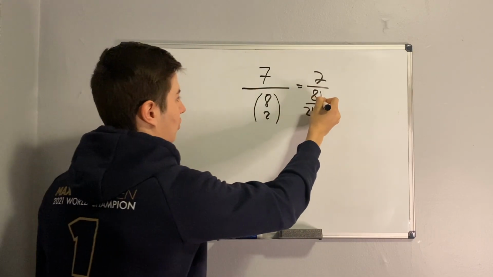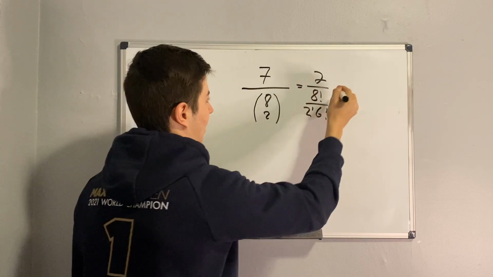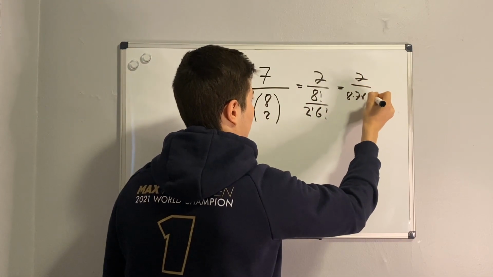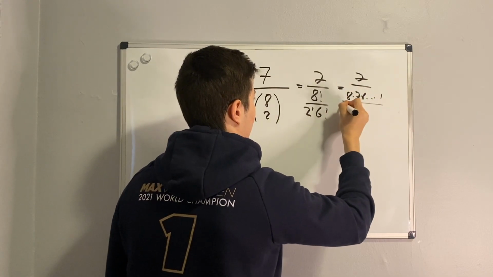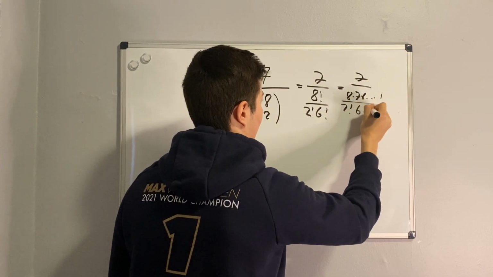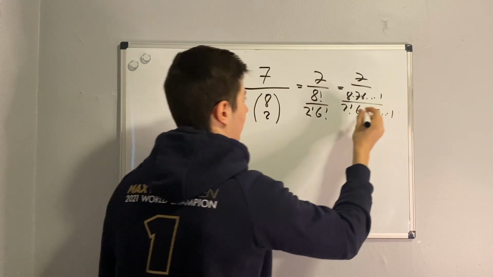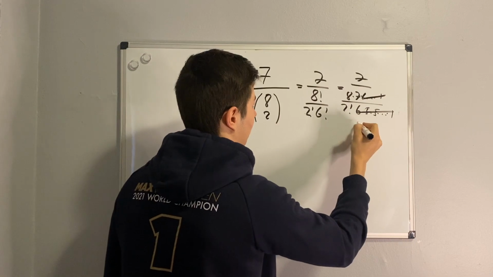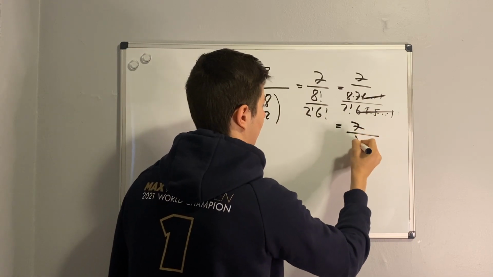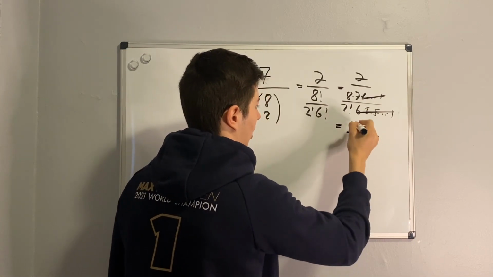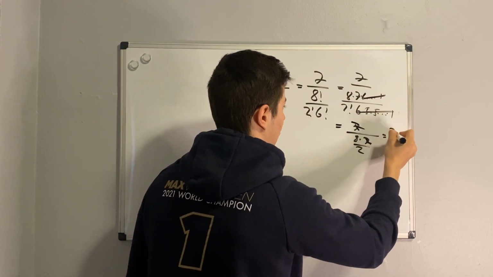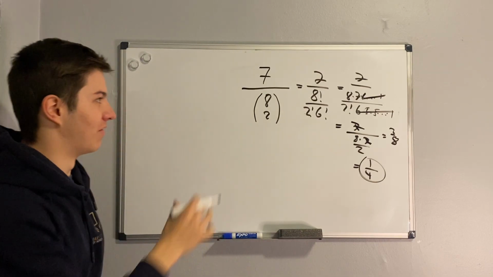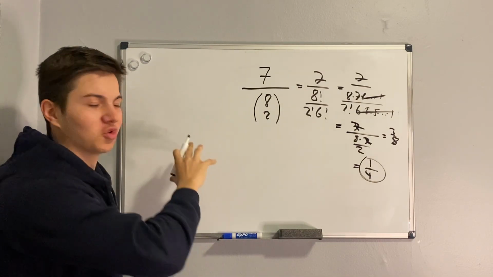This is 7 over 8 times 7 times 6 all the way down to 1, over 2 factorial times 6 times 5 times 4 all the way to 1. We can cross out the common terms, and this is just 7 over 8 times 7 over 2. Canceling the 7s, this is 2 over 8, which is 1/4. It's a much simpler way to arrive at this answer without splitting up by cases.